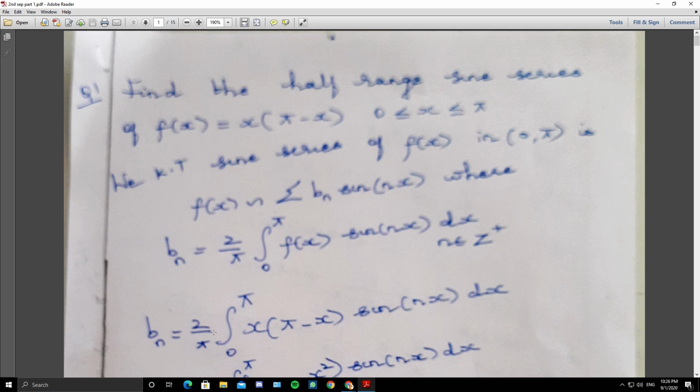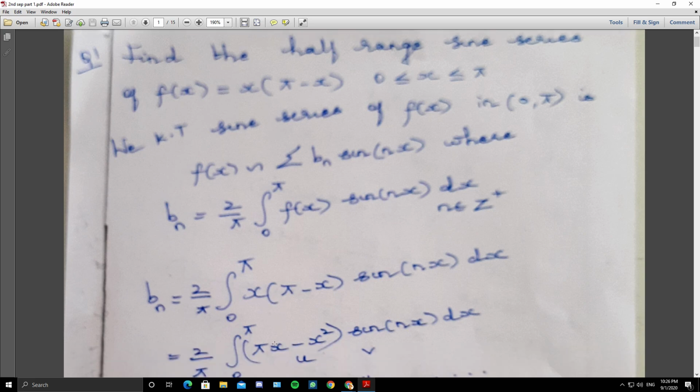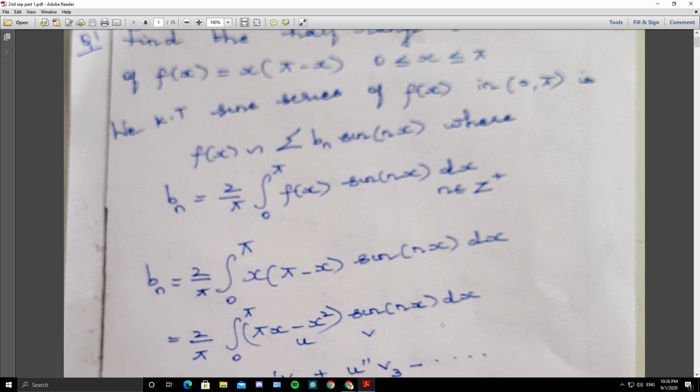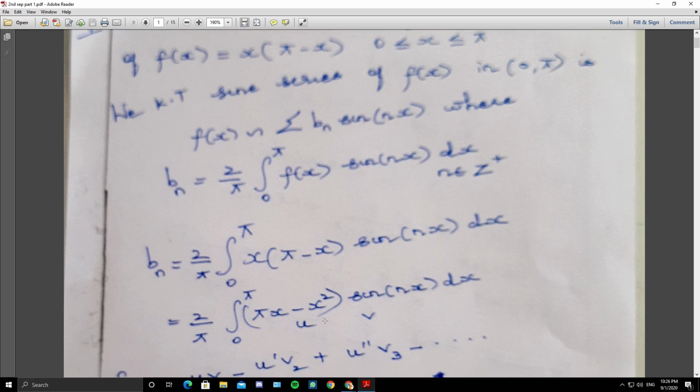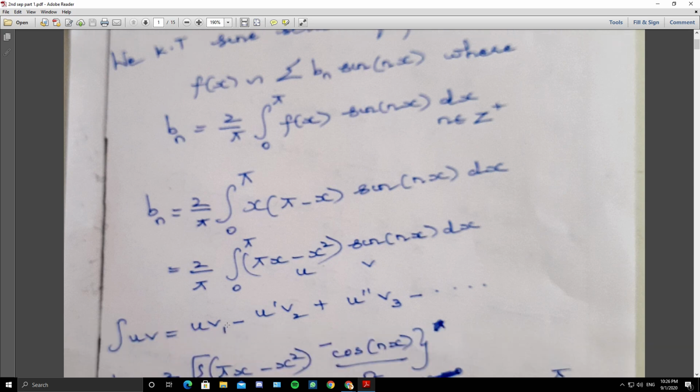So bn is 2 by pi integral 0 to pi. What is f of x? It is x into pi minus x, that is pi x minus x square, times sine of nx dx. So 2 by pi integral 0 to pi of (pi x minus x square) sine of nx dx. In an and bn problems you will be using Bernoulli's rule. So what is Bernoulli's rule?